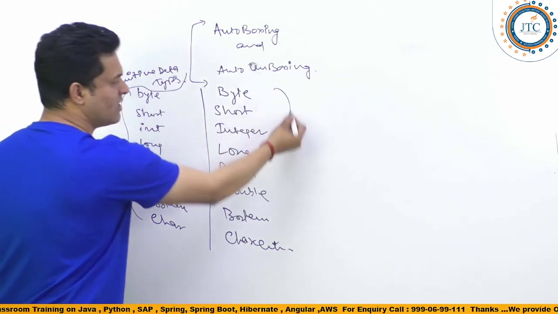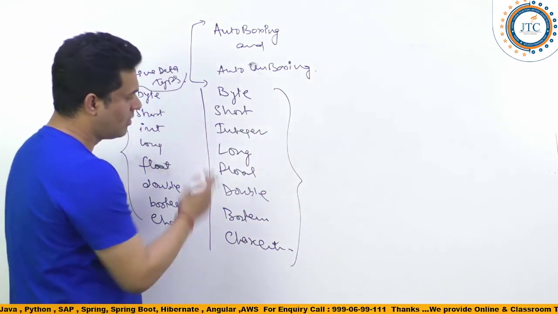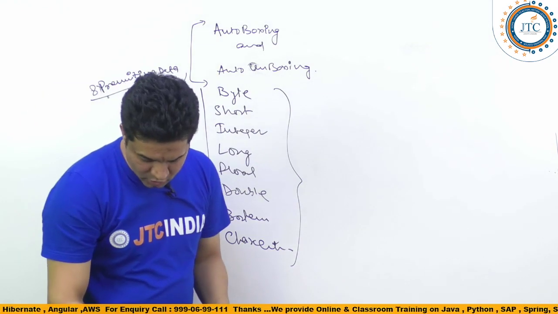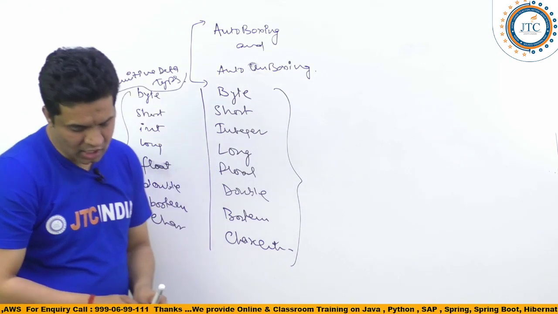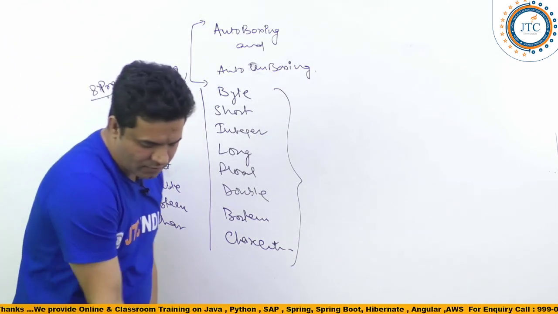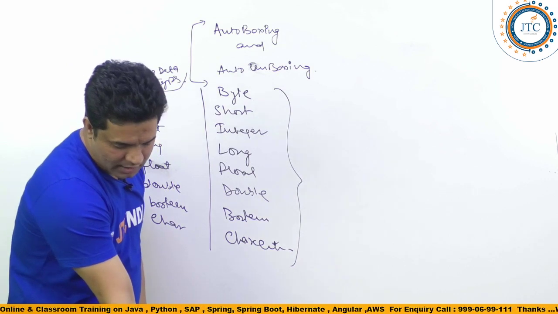So these we call wrapper classes, right guys? This is an important point.